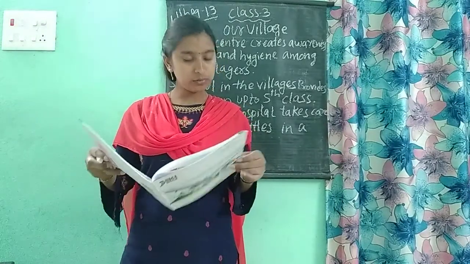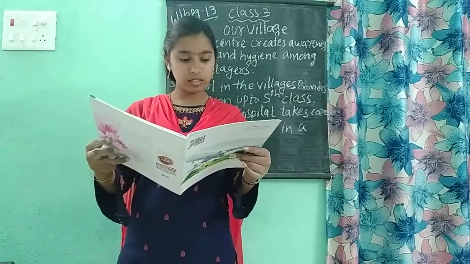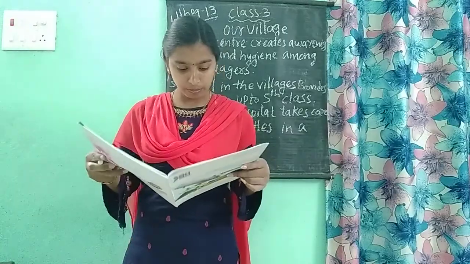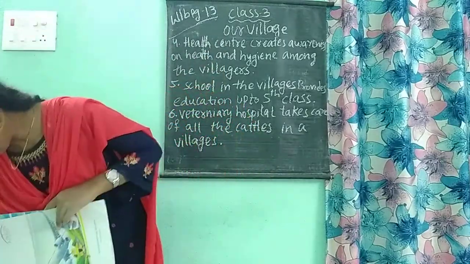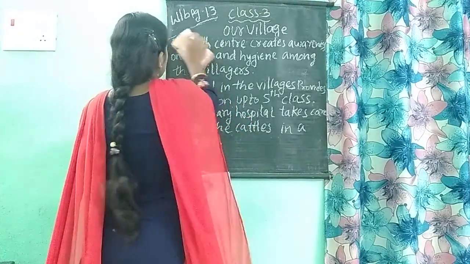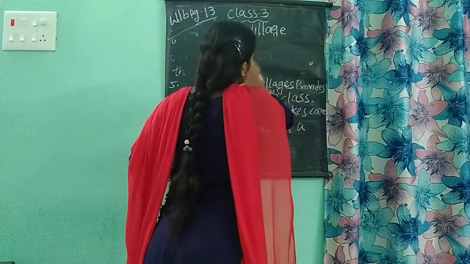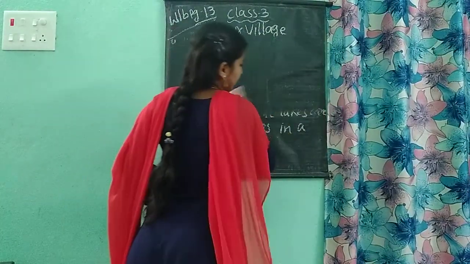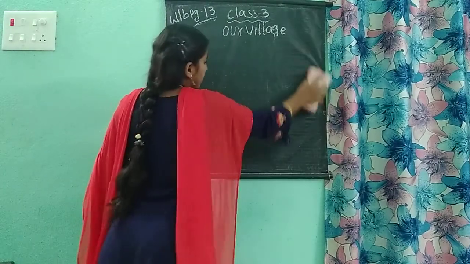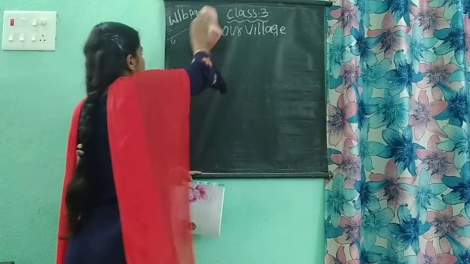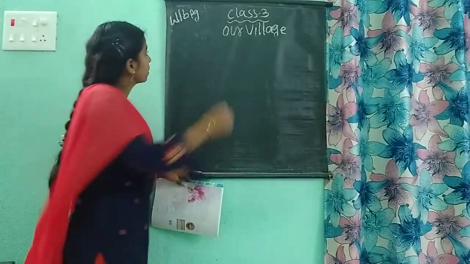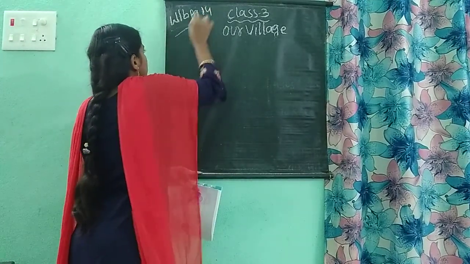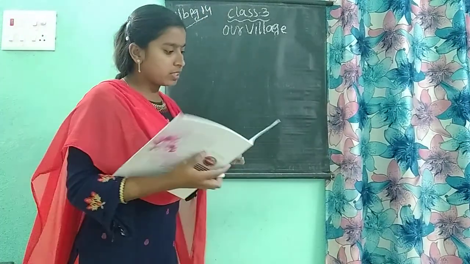Next, coming to the 14th page, children. I am erasing all these. Page number 14. What is there on this page number 14?